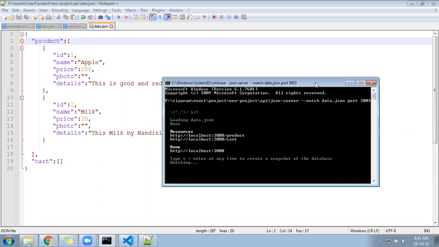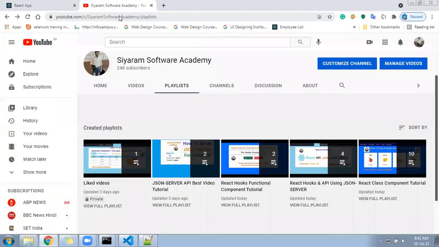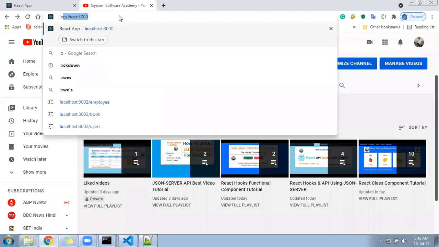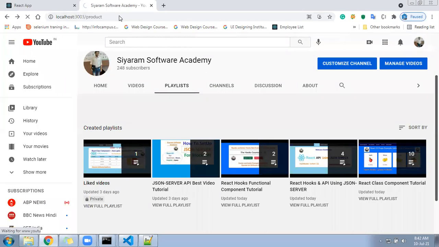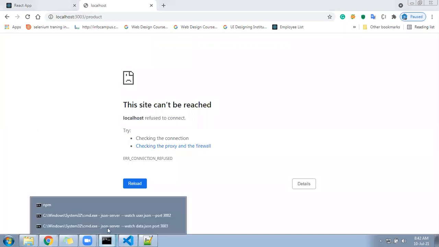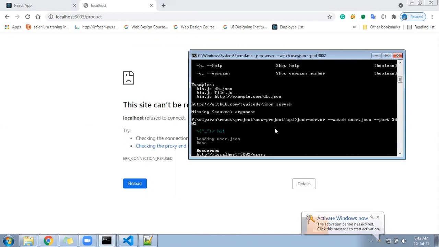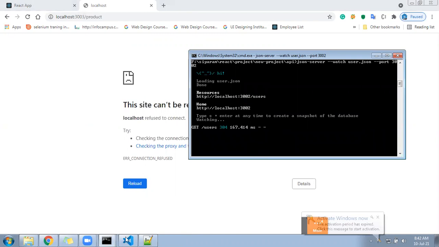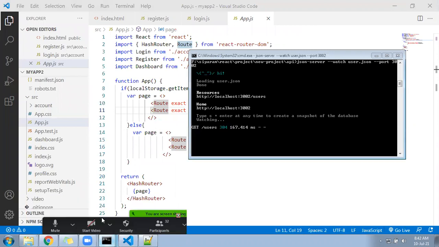Okay, so hope you are ready till here. You can go to the browser and verify whether you are able to access the content, that is localhost 3003 port number plus product. Which port number did I give? 3003. Both are broken.